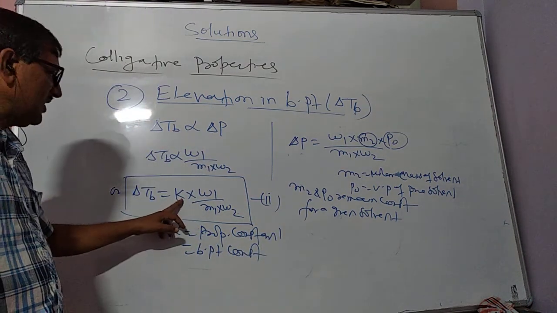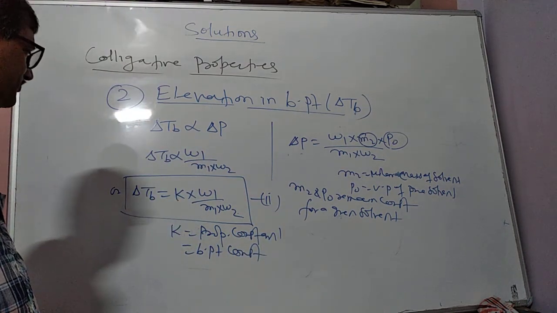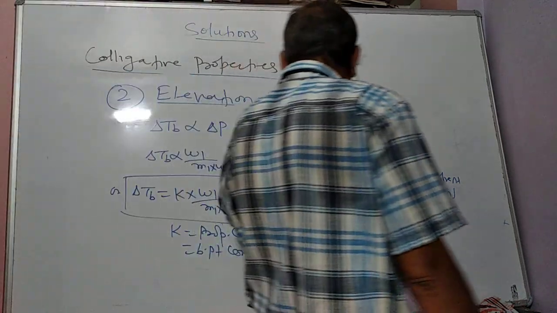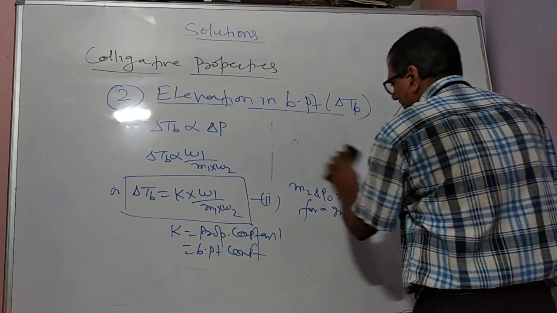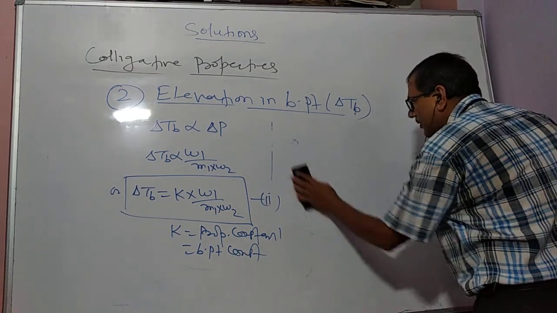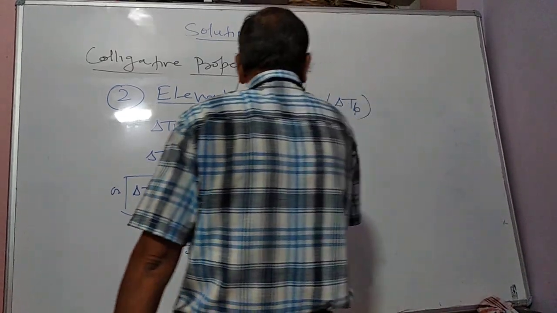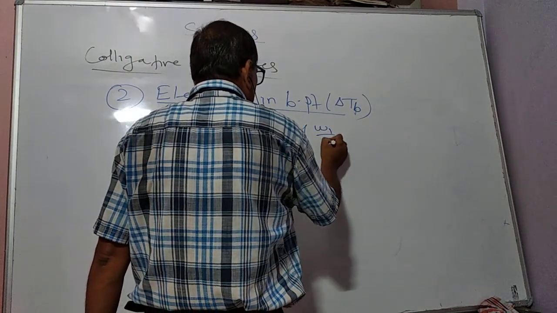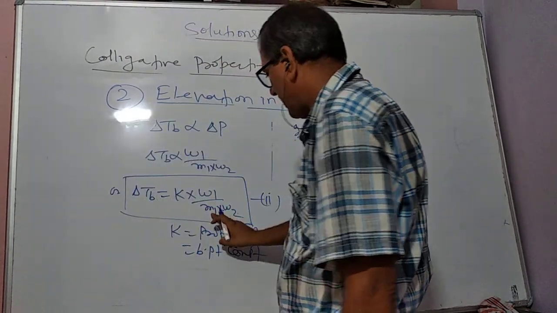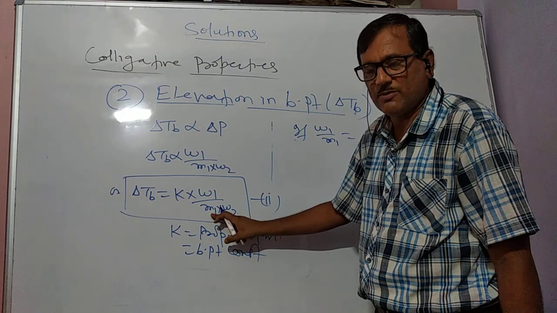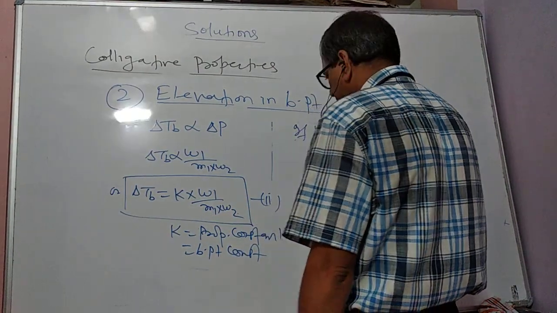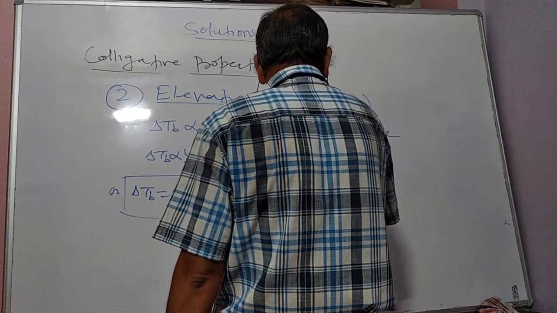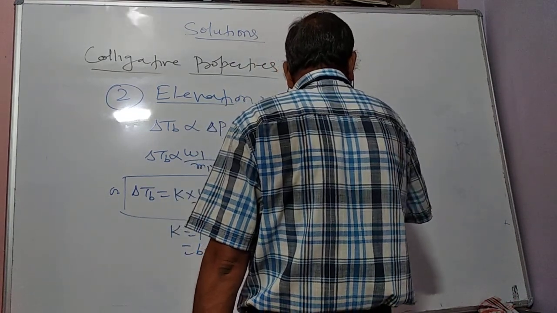Now we will get the value of K. Let us take W1 by M1, the mass of solute by molar mass, that is the number of moles of solute, as 1 mole, and W2 is equal to 1000 gram.